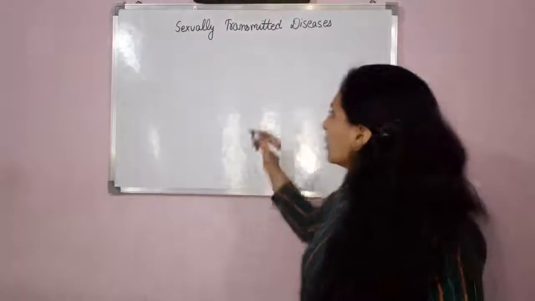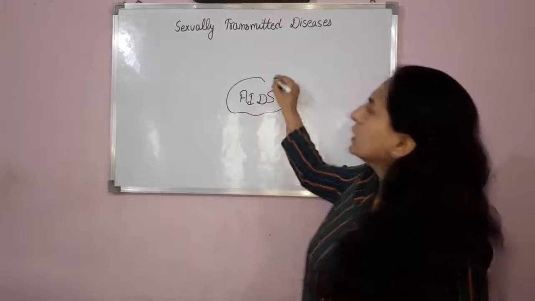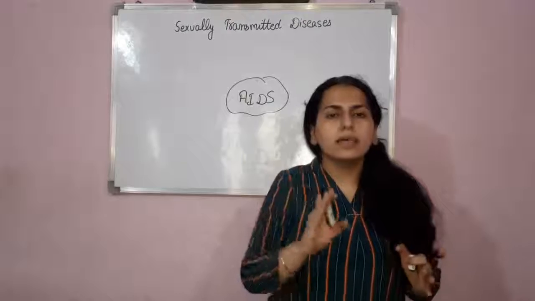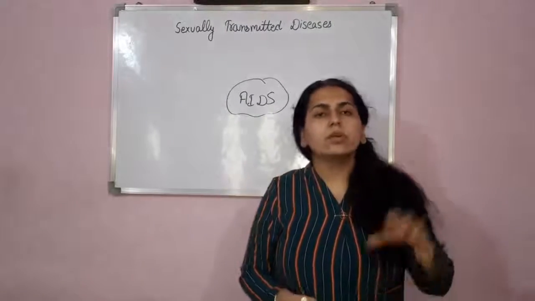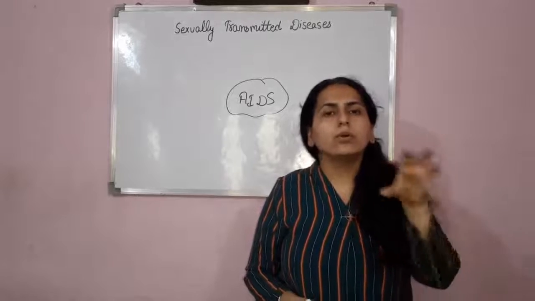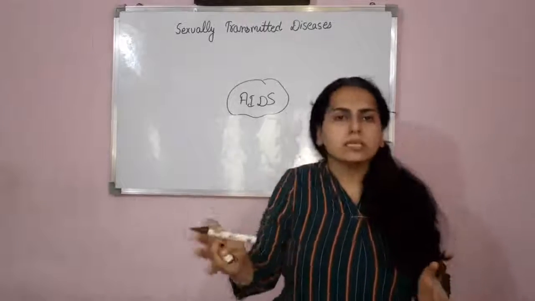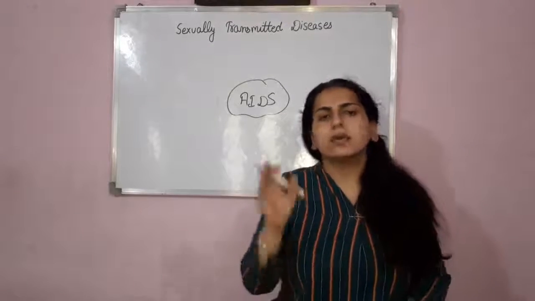Now, if I talk about AIDS, AIDS is a sexually transmitted disease that is caused by the HIV virus. HIV stands for human immunodeficiency virus. This is a virus that causes AIDS, and AIDS, that is